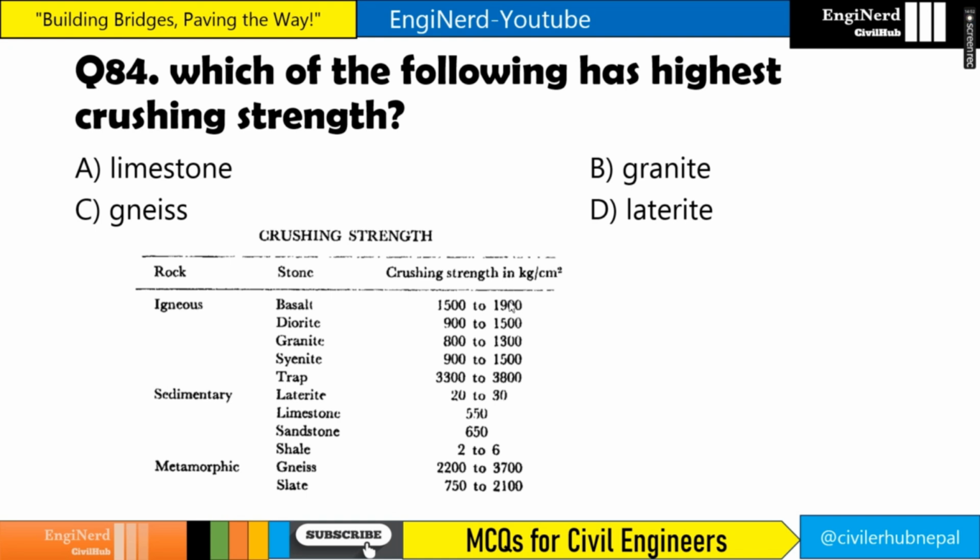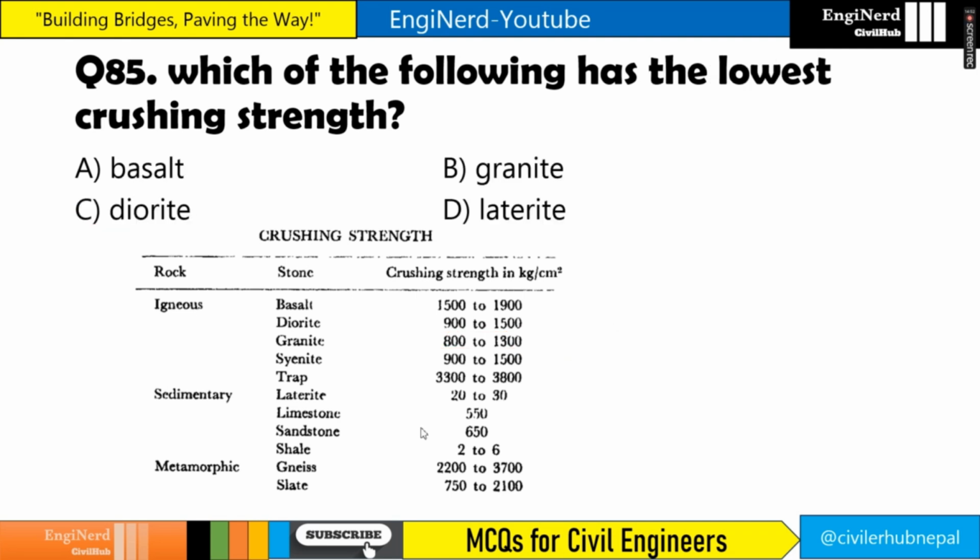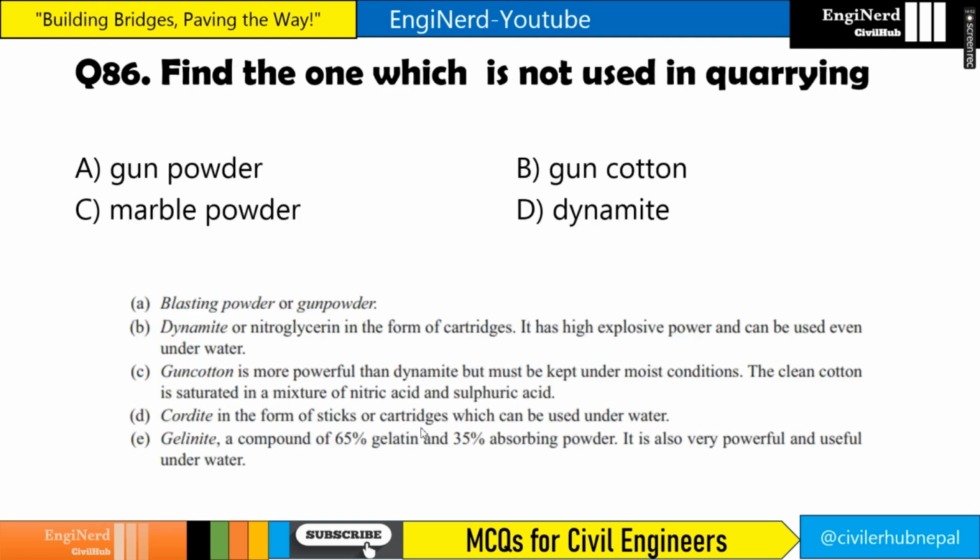Which of the following has got highest crushing strength? If it is crushing, the answer should be gneiss, right? For granite, you need to remember the value of granite: 800 to 1300 kg per centimeter square, or 30 to 130 MPa. You can also say 70 to 130 MPa. So the answer here is gneiss, right? Which of the following has the lowest crushing strength? Here the answer is also laterite.